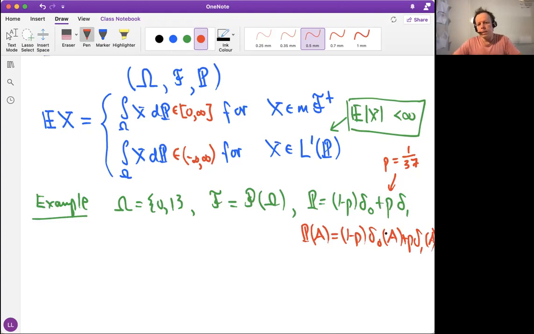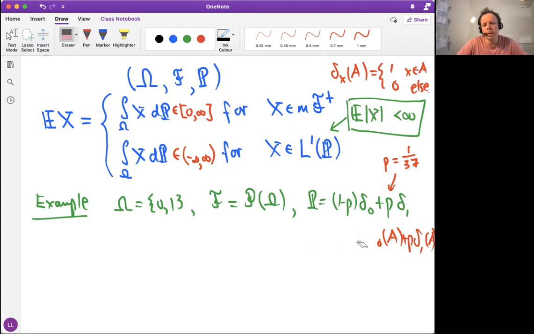And that means if 0 is contained in A, we get 1, and otherwise nothing. So let's recall the Dirac measure of x was defined as the measure such that it's 1 if x is in A, 0 else. This is a proper probability measure, well defined. Okay.